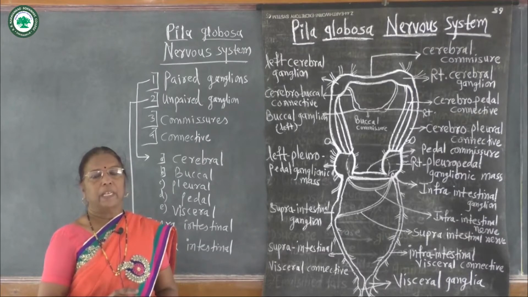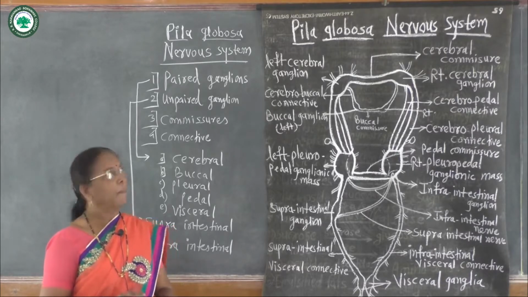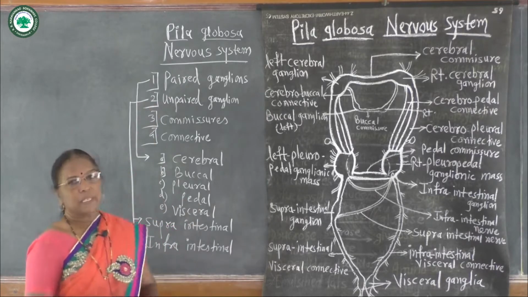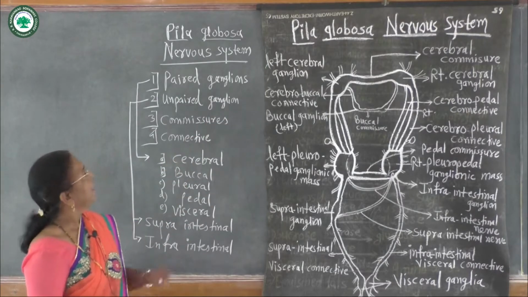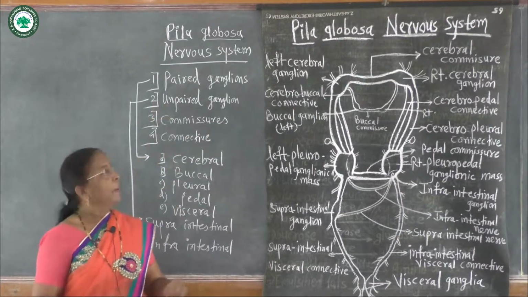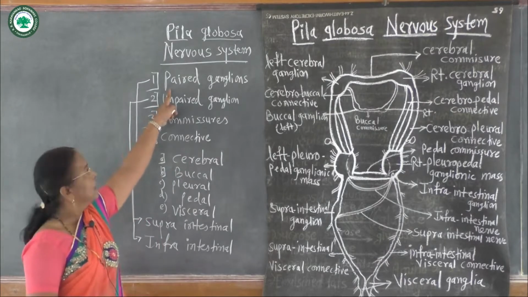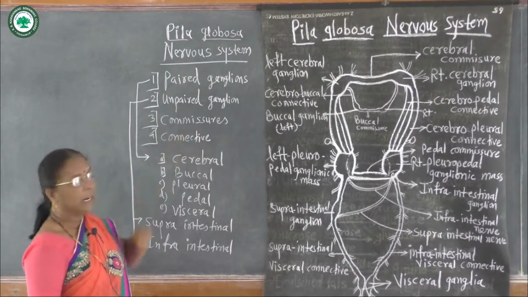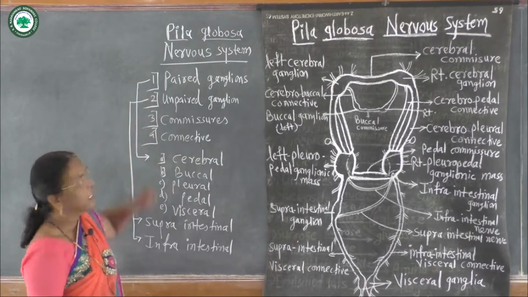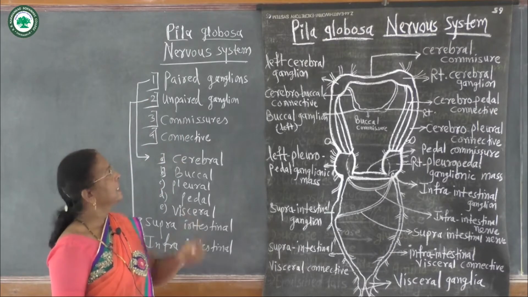Today, we will see the nervous system of Pila globosa. In the nervous system of Pila globosa, you can see in this diagram, it consists of paired ganglions, unpaired ganglions, commissures and connectives. These 4 points we have to see in this system.